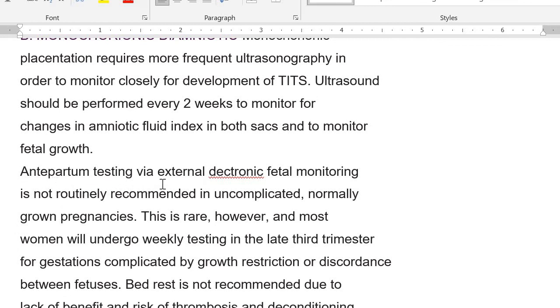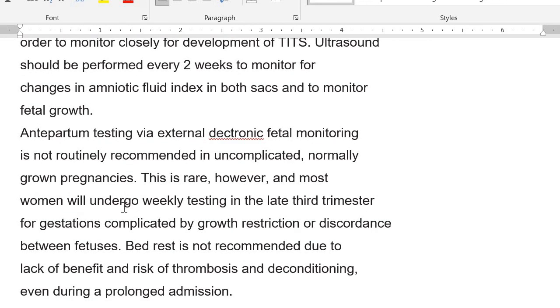Antepartum testing via electronic fetal monitoring is not routinely recommended in uncomplicated, normally grown pregnancies. Most women will undergo weekly testing in the late third trimester for gestations complicated by growth restriction or discordance between the twins.